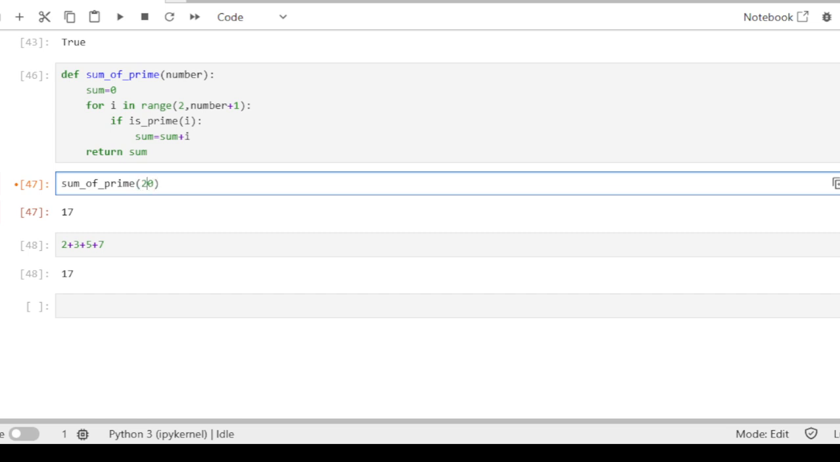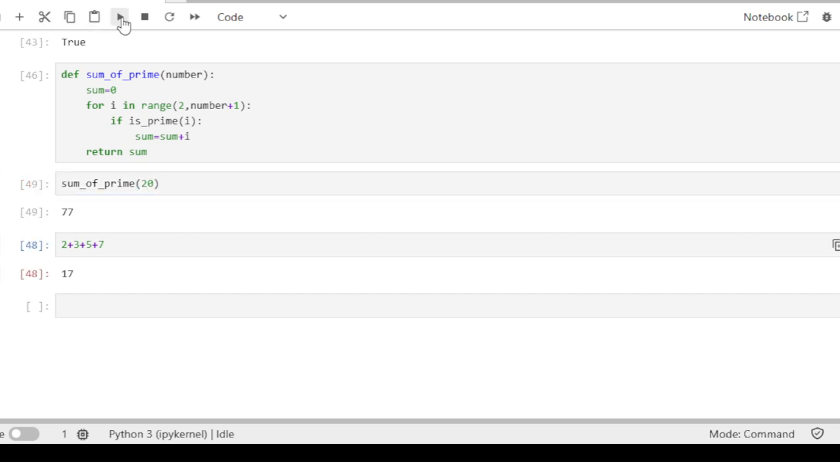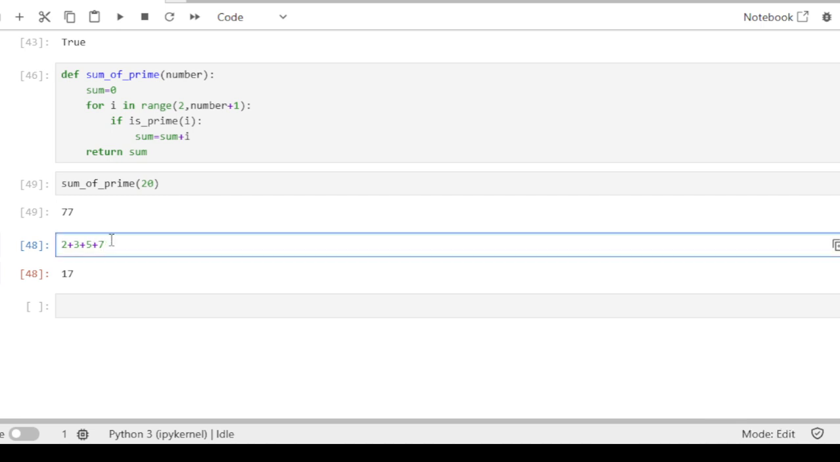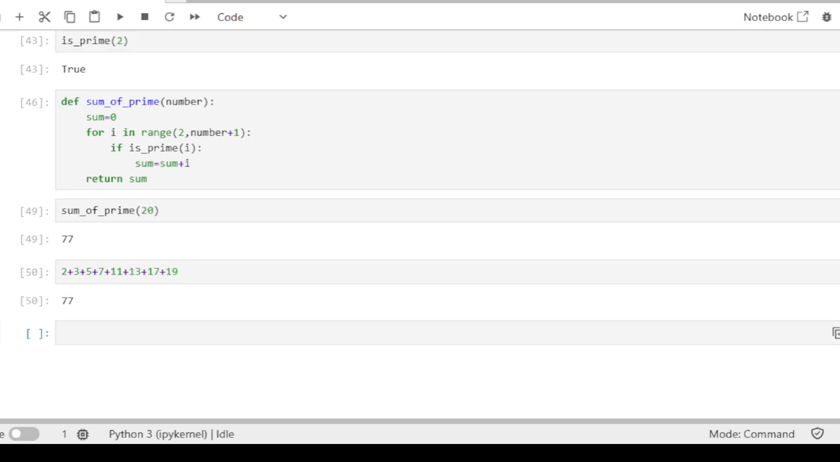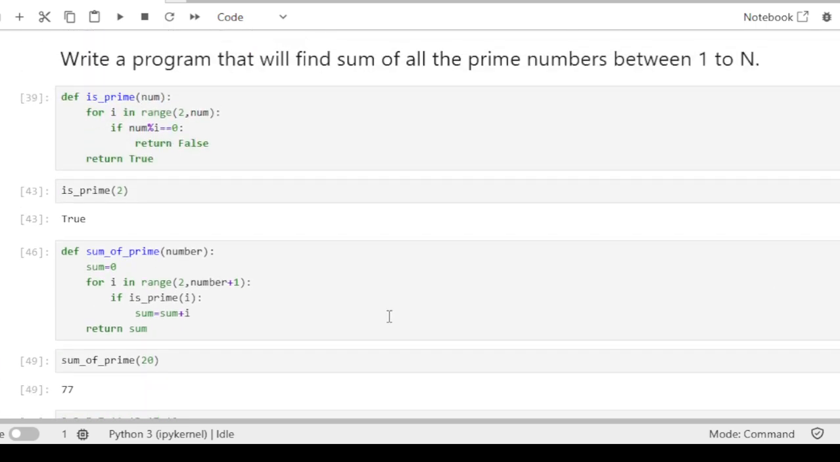Now we can validate till 20. So till 20, we have 11, 13, 17, 19. These are prime numbers because they are divisible only by themselves or 1. So we are getting 77. So this function is running fine. Now let me go through it again.